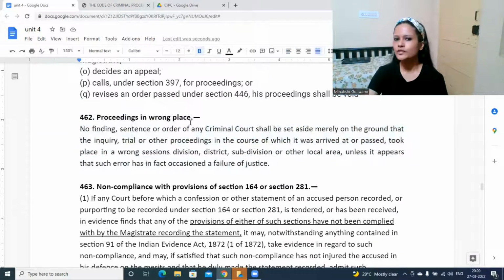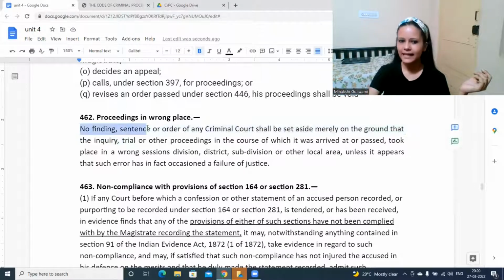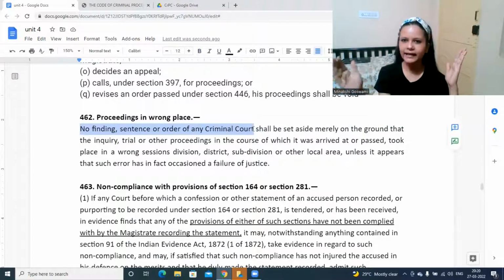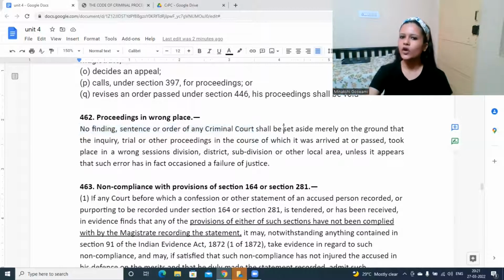Then we have proceeding in the wrong place. We know there are different types of jurisdictions which apply, and that indicates the right place to conduct a proceeding, a trial or any particular thing. So no finding, sentence or order of any criminal court, after the matter has been decided, the court would find something, right? There will be some conclusions, findings, punishments, some orders passed by the criminal court. Those orders, findings, sentences, whatever is given by the criminal court, will not be set aside